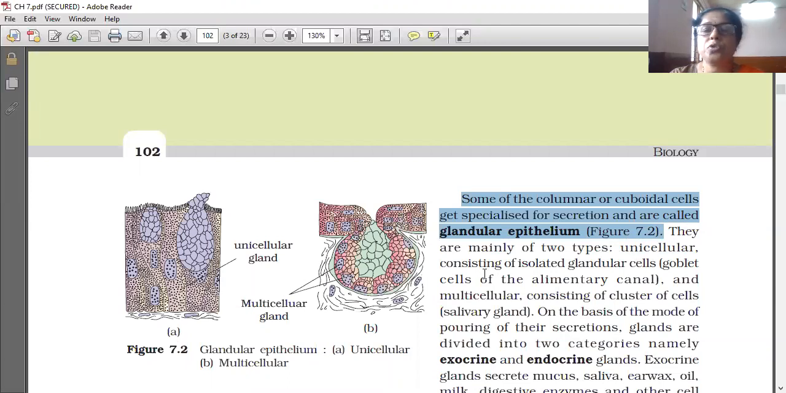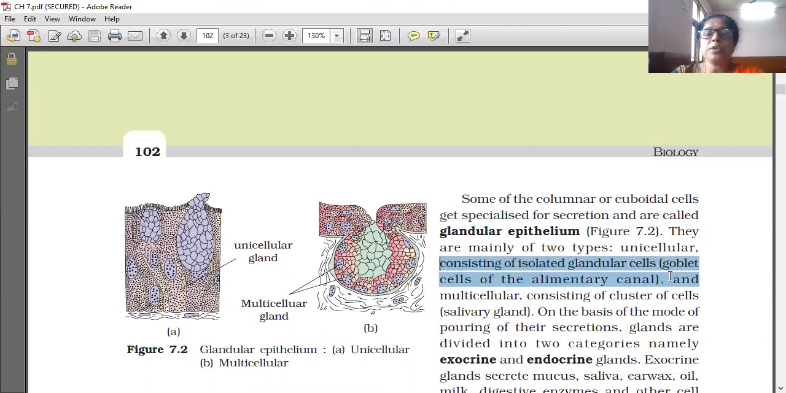Already I had shown slides to you, and the diagram is given in the textbook also: unicellular and multicellular. Unicellular consists of isolated glandular cells, for example, goblet cells of the alimentary canal, and multicellular consists of a cluster of cells, that is, the salivary gland.